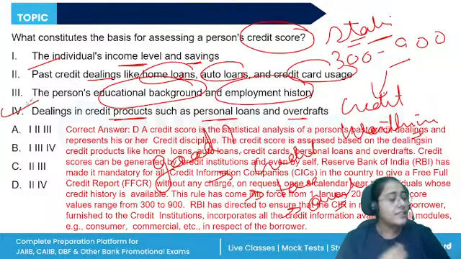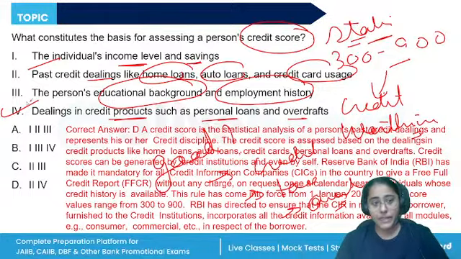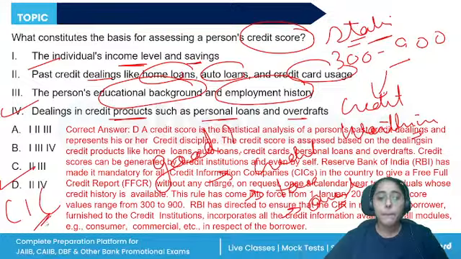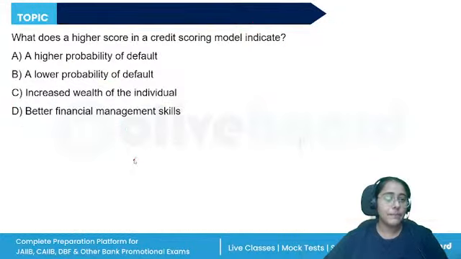Longer credit history is better. A good product mix is better. Past dealing, if there are any aberrations, is it genuine or is it willful, default or delay in the repayment? All of these things are checked. So the credit information companies, they take this information from the credit institutions, the banks and financial institution. They prepare this quantitative score between 300 to 900. A higher score is definitely better.